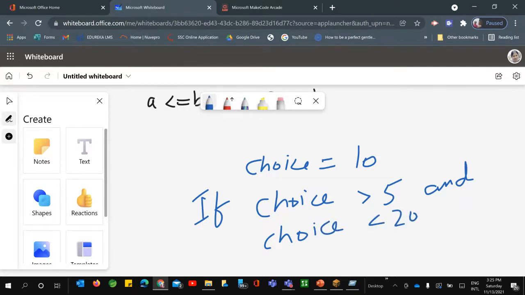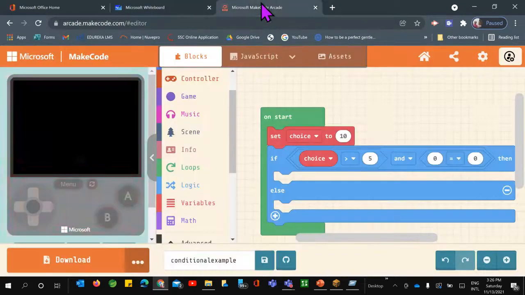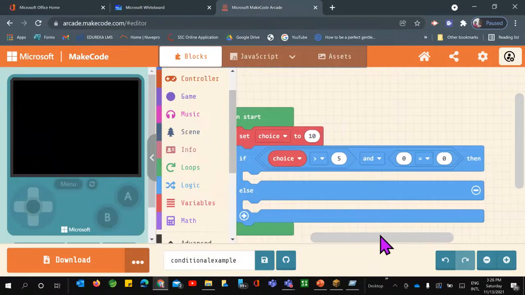So there are two things. If the choice is greater than 5 and choice is less than 20. Fine. So here we are using the and. The rest of the two operators, students may use on their own, or they can use not also. So this way you can just tell them. Similarly, I have also used the same.